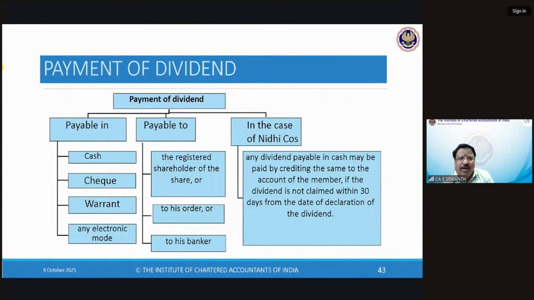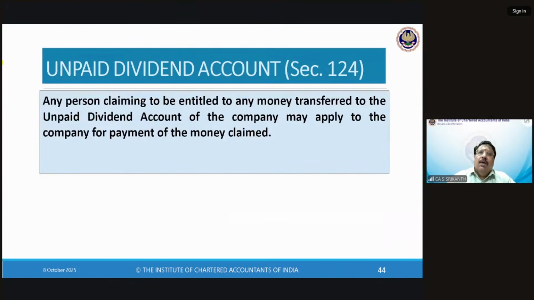Some interest will be claimed, he may be putting aside money for some need that can be deposited in this savings account. In that account, this dividend will be credited. Okay, if the dividend is not claimed within 30 days, instead of the unpaid dividend account and all that, they can simply transfer it to his savings account. Whenever he comes, he can take it. Okay.